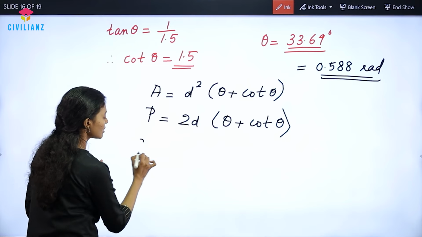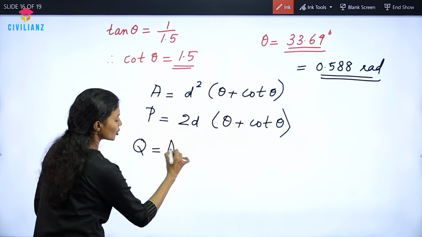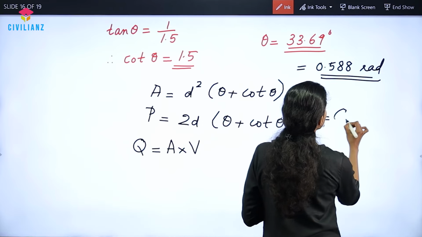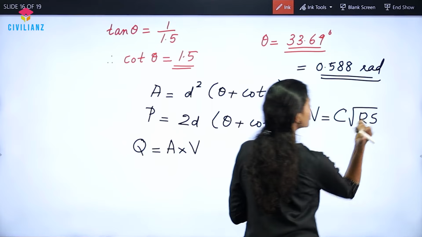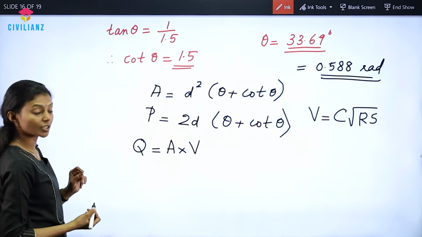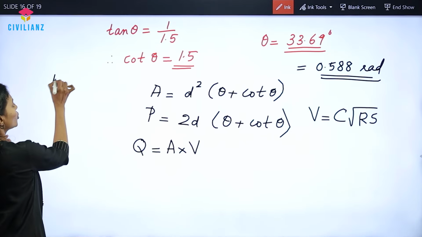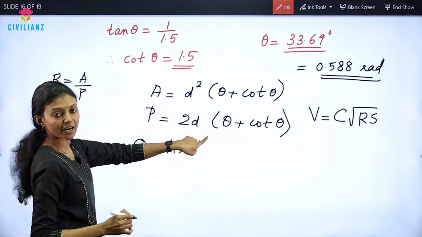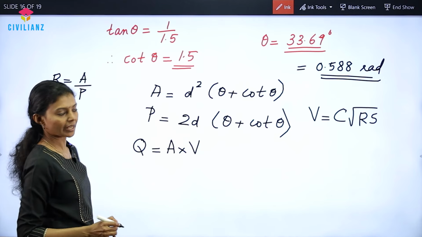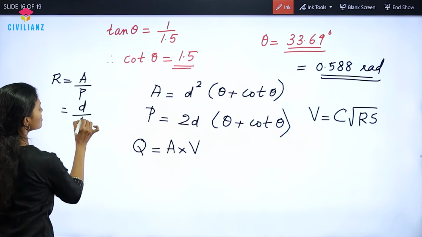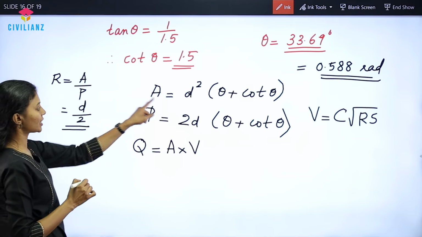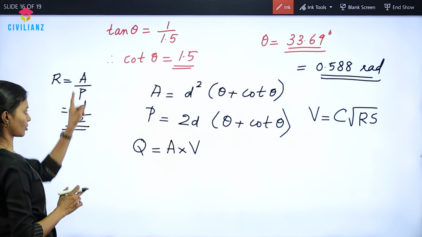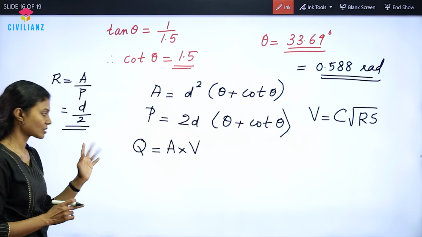Okay, fine. So now let us see the substitutions. We are going to find discharge. So discharge is equal to area into velocity, and velocity can be taken as C root RS according to Chezy's equation. And what about R? R is equal to A divided by P. So here d square divided by 2d, because theta plus cot theta will be cancelled off. So you get R is equal to d by 2, because area is equal to d square into theta plus cot theta, perimeter is equal to 2d into theta plus cot theta. So dividing we get the answer as d by 2.